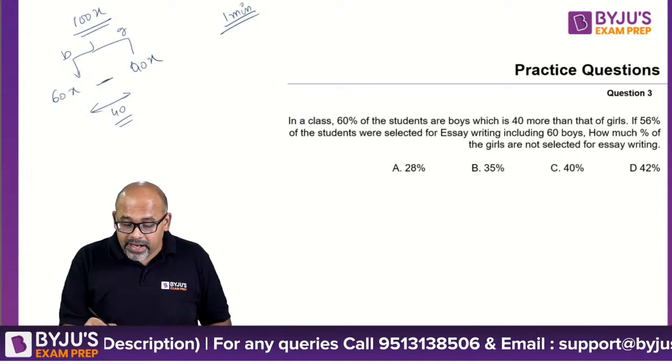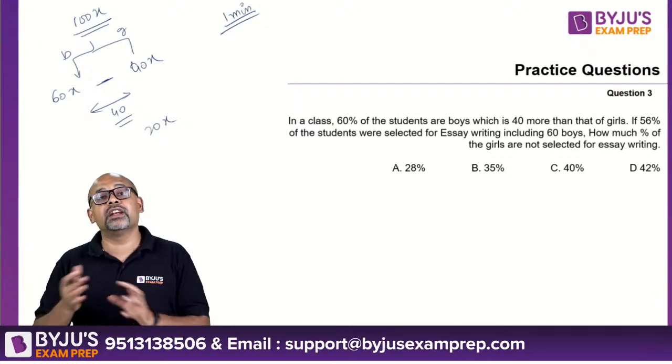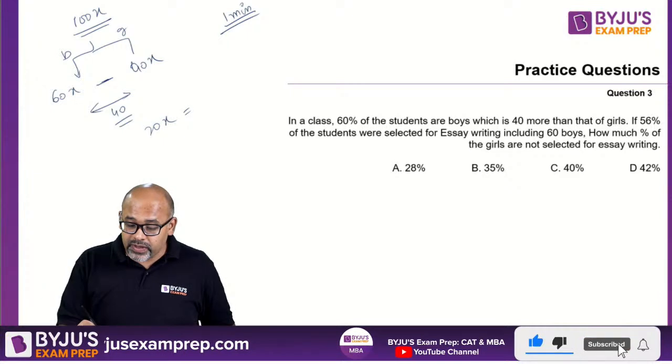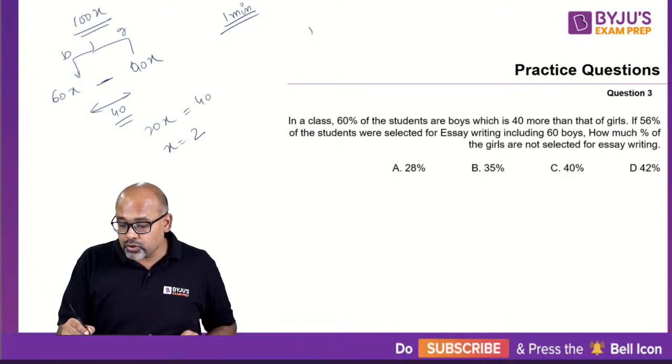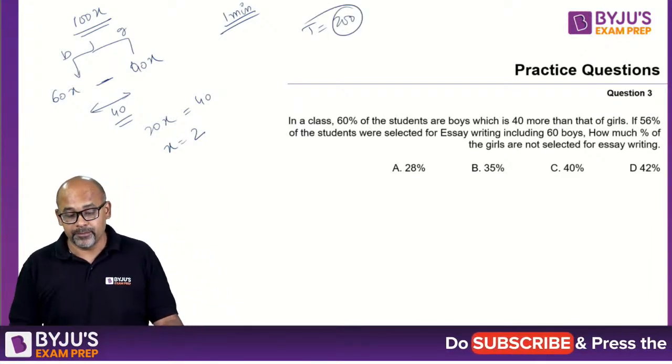So the difference is 20x, correct? 60x are boys, 40x are girls. The difference between them in terms of number of students is 20x. This 20x is 40, which means x is 2. So the total strength is 200.